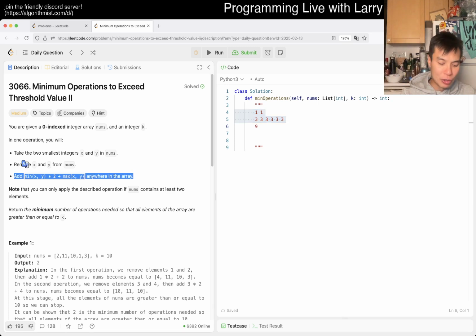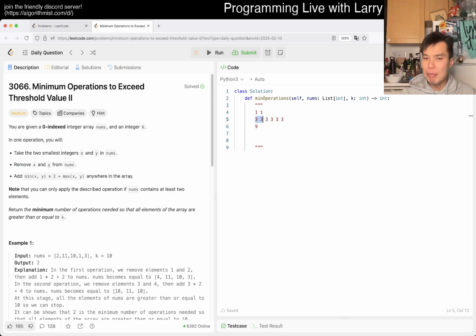Number one is that you lose half the number every time. The other thing is that the numbers grow exponentially. So if k is big enough, like 10 to the 9, and you multiply by 3 every time, that's going to be a log 3 number. I don't know what log 3 of 10 to the 9 is, but even log 2 would be just 30, so 20-something, say 20 is an upper bound, maybe. I can't do log 3s in my head, but that's going to be fast enough, is my point. So these things together suggest that now we simulate.